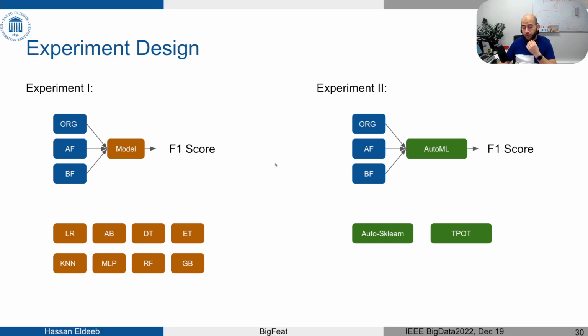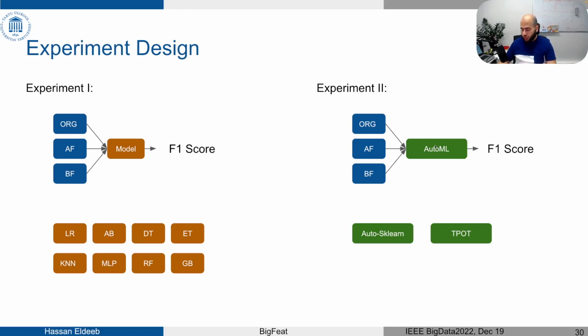For the second experiment, we wanted to test if the predictive improvement due to the feature engineering phase is still consistent if we tune and improve the quality of the machine learning pipeline.